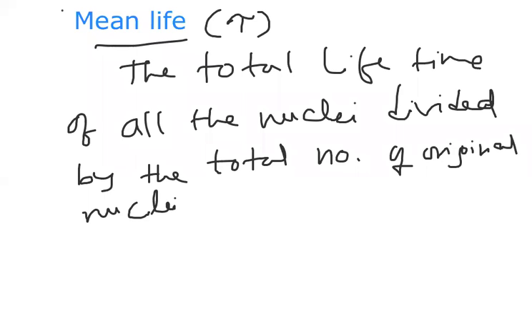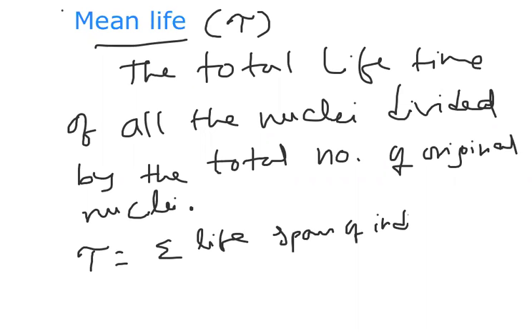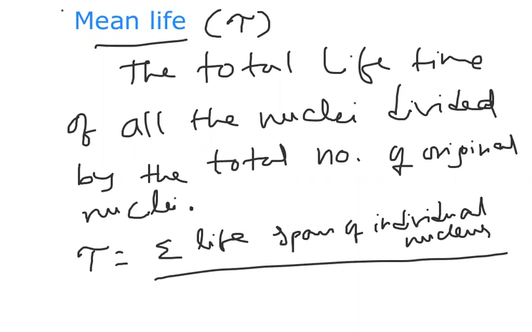So now, according to this definition, I can write tau is equal to sigma, meaning summation, of the lifespan of each individual nucleus, divided by the total number of original nuclei.